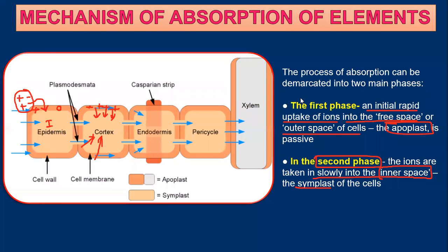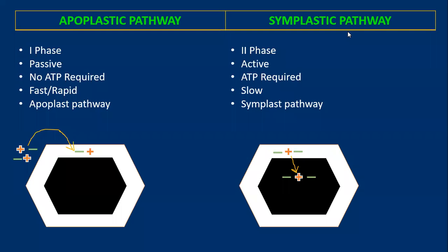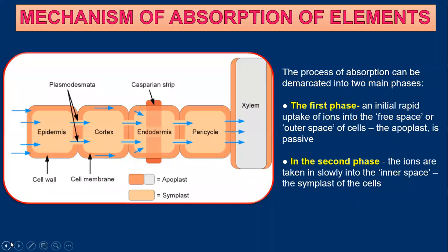So here I will show you the image. In the first diagram, the ions are present in the outer matrix. From there, they are taken rapidly by a passive process into the outer space of the cell. Whereas in the symplastic pathway, the ions are in the outer space of the cell itself, and from there they are actively absorbed into the inner matrix or inner space of the cell. So you just have to study what is the passive process, what is the active process. Just study these two definitions: what is the first phase and what is the second phase.